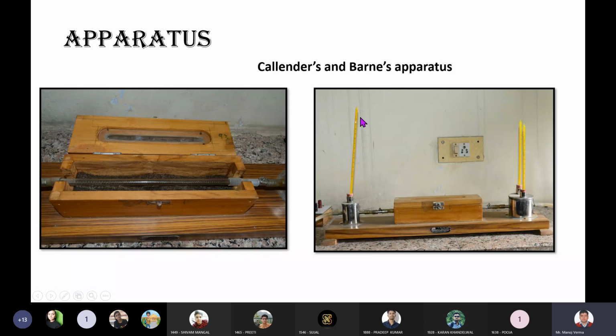This thermometer will give you temperature T2. These two thermometers will give you temperature T1. Both of these thermometers will show the same readings, giving you the value T1, and this will give you T2. And you can connect wires on these edges on side A and side B, and apply potential on that nichrome filament.